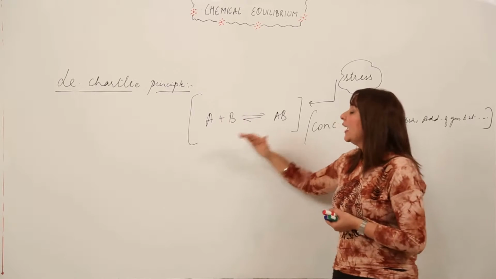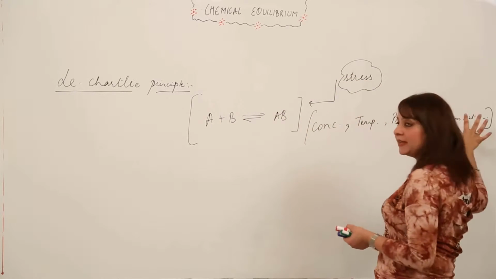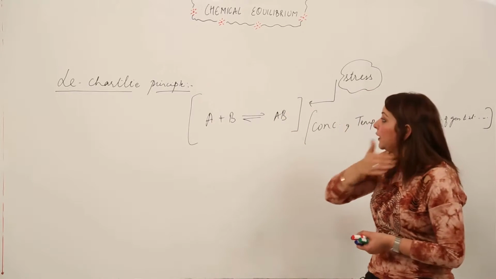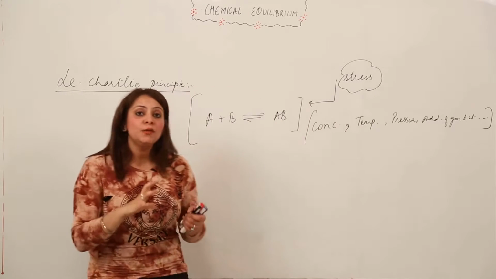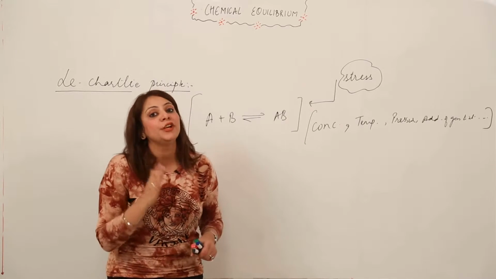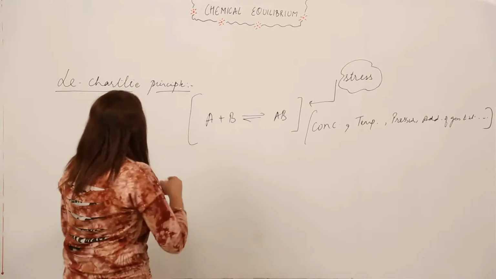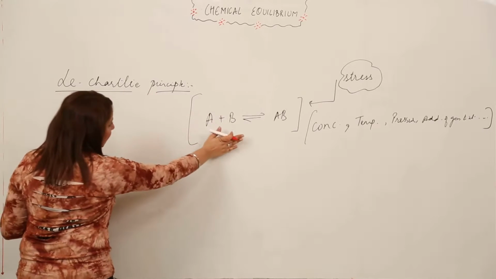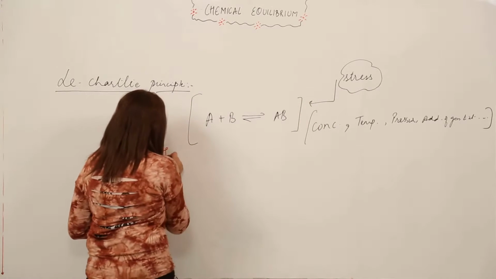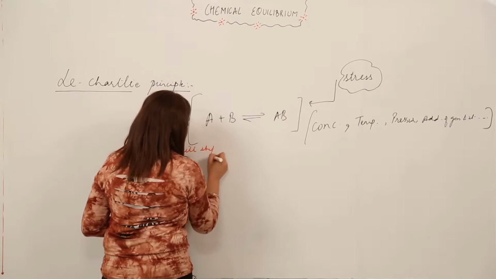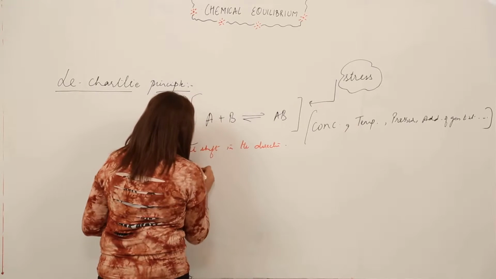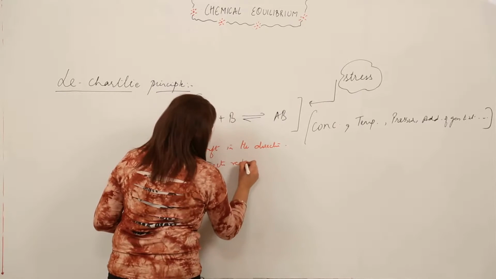So this states that when any kind of stress is applied to a reaction which is in equilibrium state, the reaction will shift in that direction in which the stress of that factor gets reduced, right? So what does it mean? It means when any chemical reaction is subjected to any kind of stress, then the equilibrium will shift in the direction in which the stress gets reduced, right?